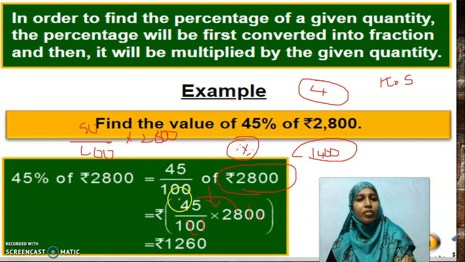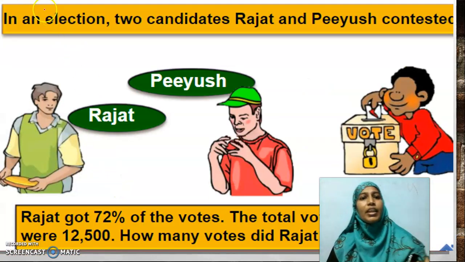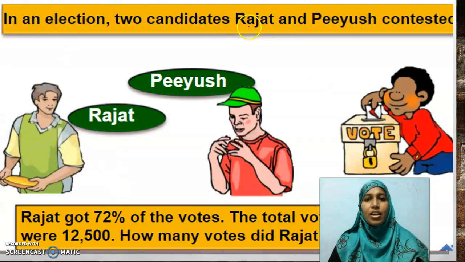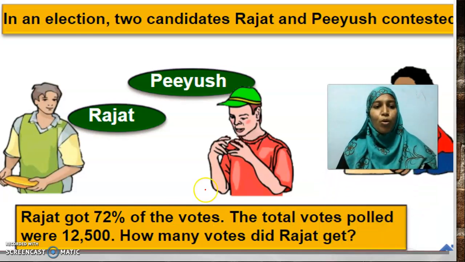Okay. Next example is, in an election, two candidates, Rajat and Piyush, contested. Rajat got 72% of the votes. The total votes polled were 12,500. They have given the total votes. How many votes did Rajat get? Okay, the same thing. 72% of 12,500.